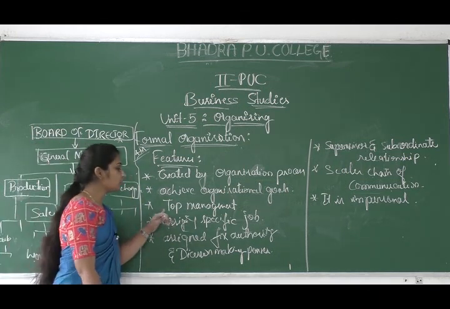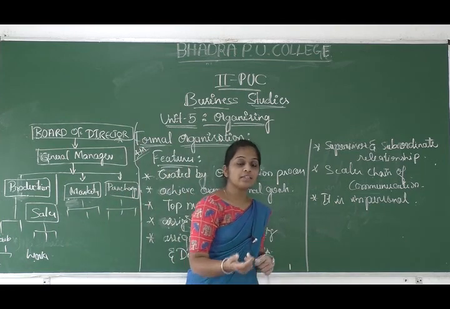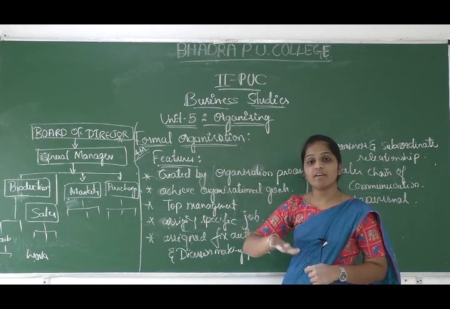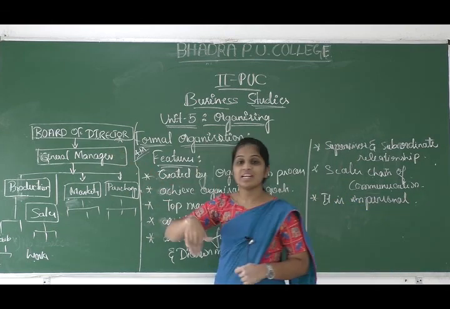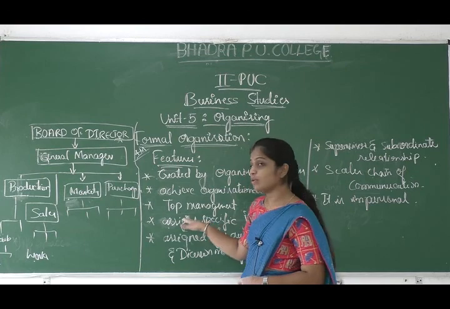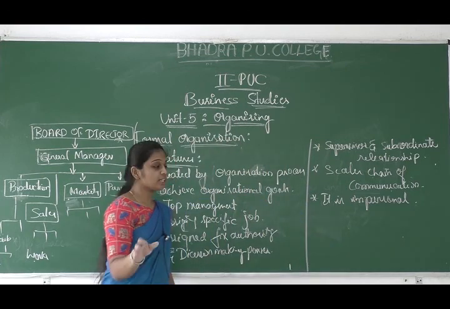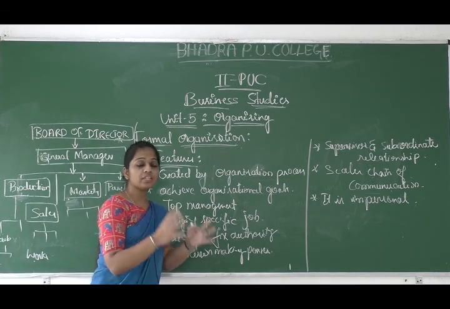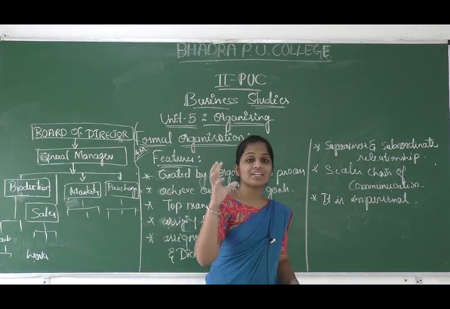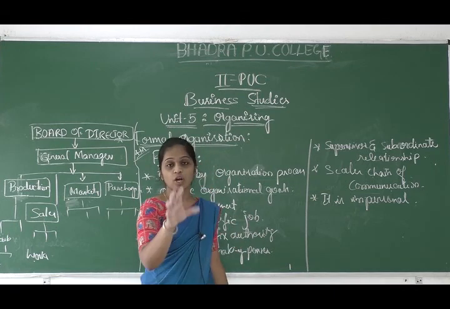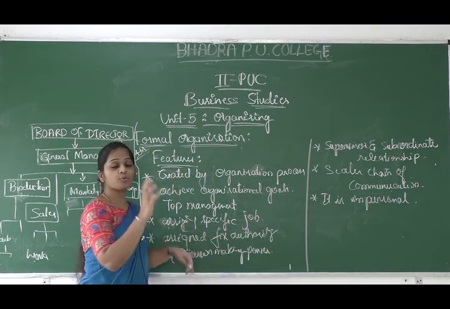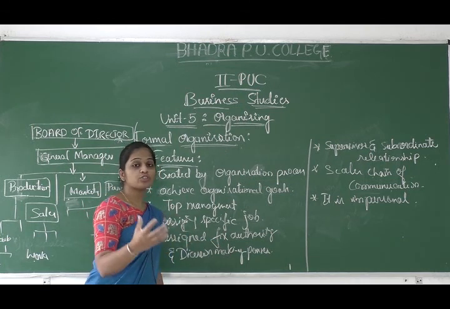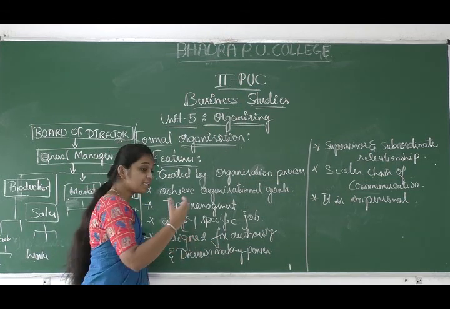And the next one is about the top management. As you know, the formal structure is created by the top level management only. The top level management will establish the organization structure. And the next one is that in the formal organizing, we assign specific jobs to the individual, and in order to do that job, we give the authority as well as some decision making power.